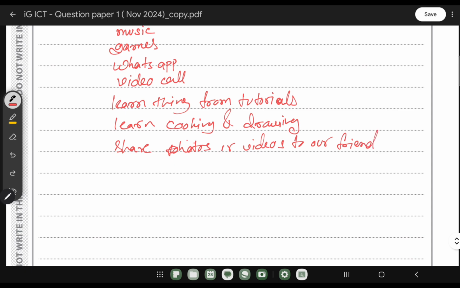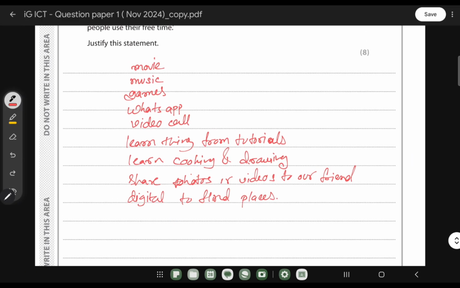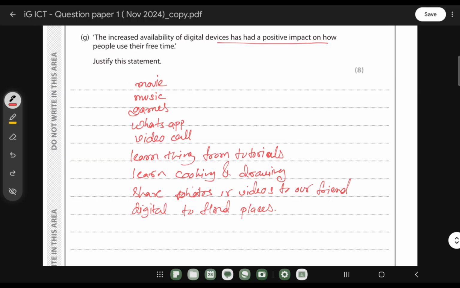Also, we can use digital maps to find places, right? That's it. And obviously, at the last, you have to add a conclusion. So based on this, we can describe. So this is the 8 marks, right? That's why when you describe, we have to make sure that we add the 8 points in our answer.